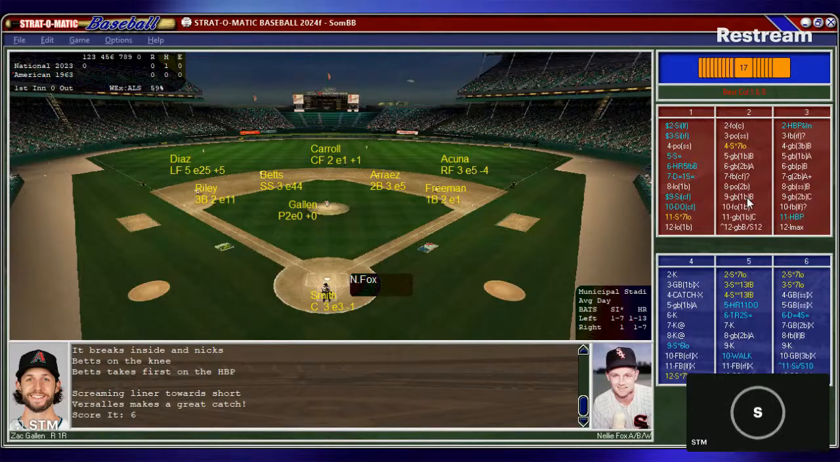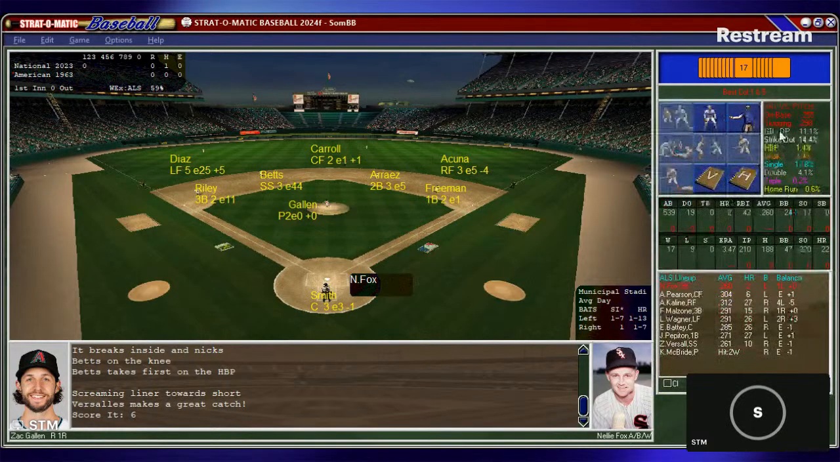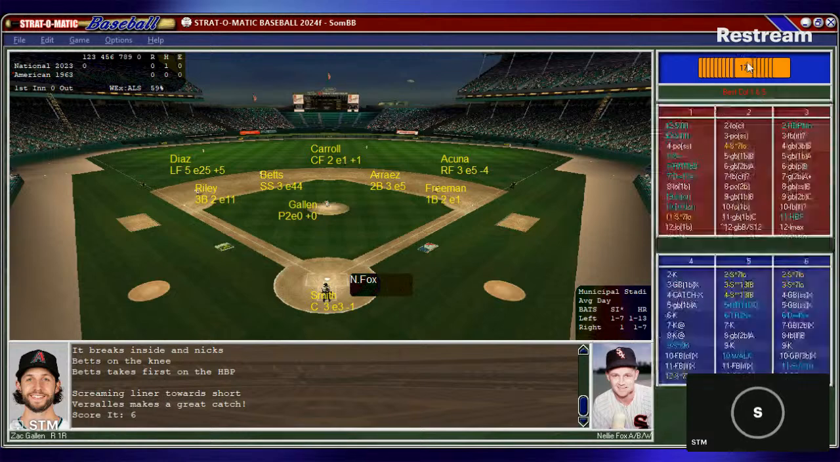National League nothing. The American League's coming up to bat. Here is Nellie Fox. He gets the start. He'll hit only .260 on the year, 2 homers and 42 RBIs. Wait, why is he in left field?